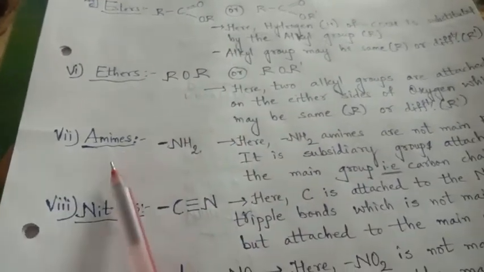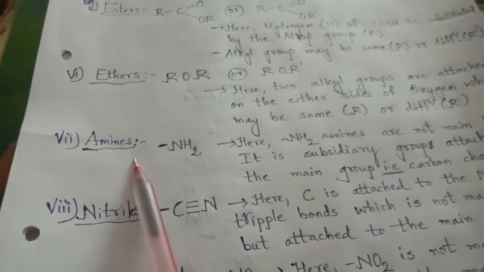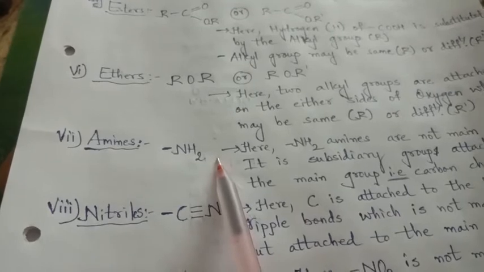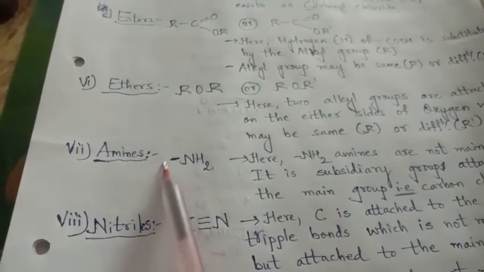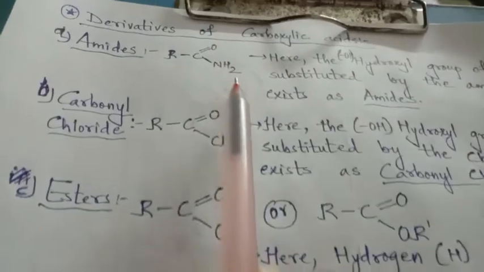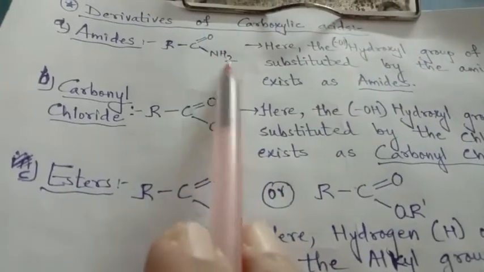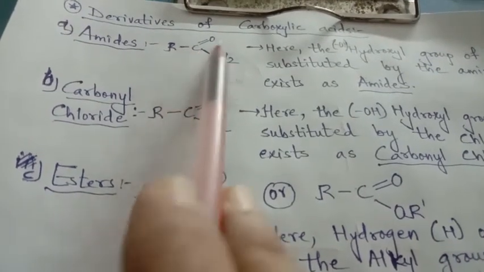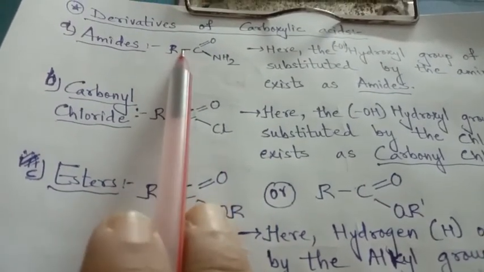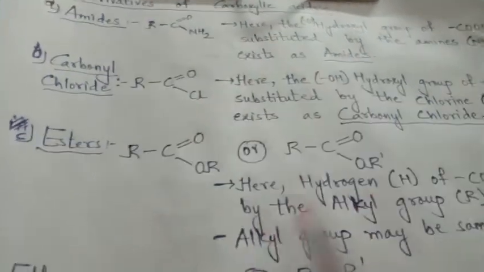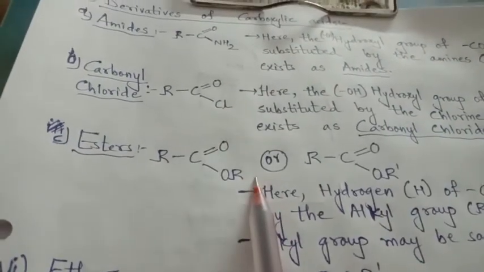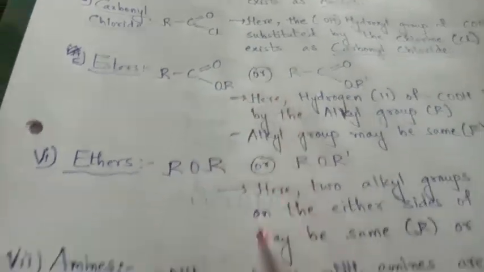The next group is amine. As I told, the derivative is attained with the subsidiary groups along with the main group. So amine here is now a functional group. Earlier the amine was a subsidiary group and the main group was C double bond O with alkyl attachment, so it was amide. Amine, halogen, alkyl, these are the subsidiary groups.